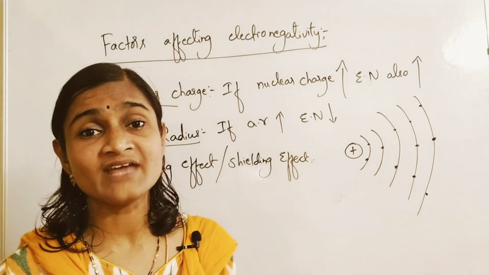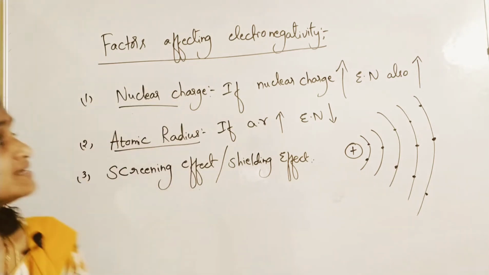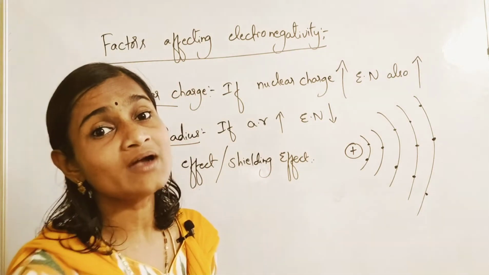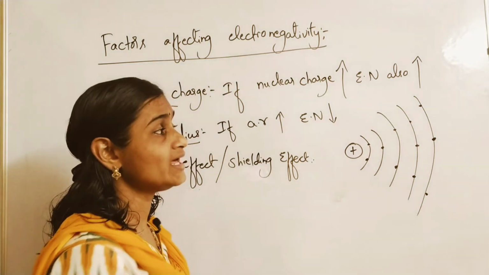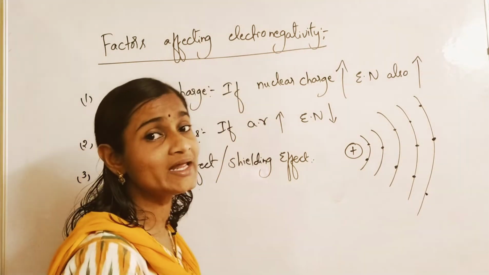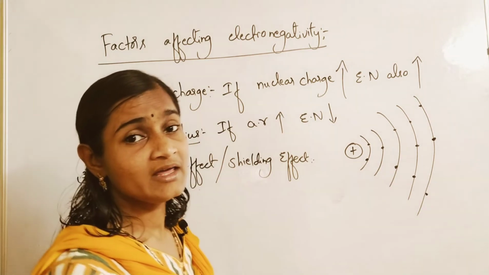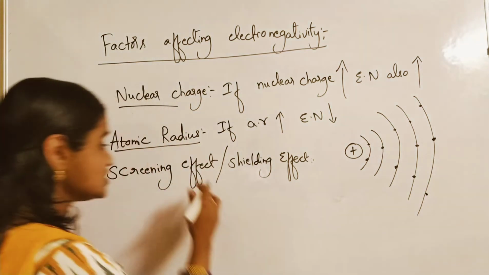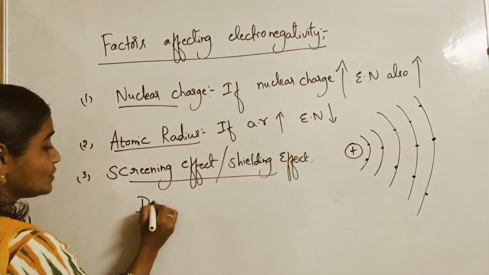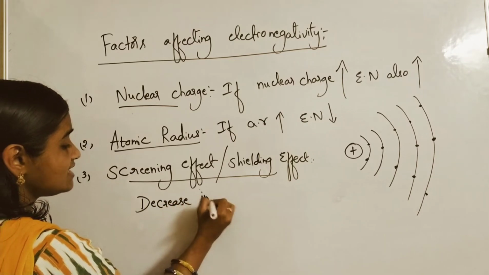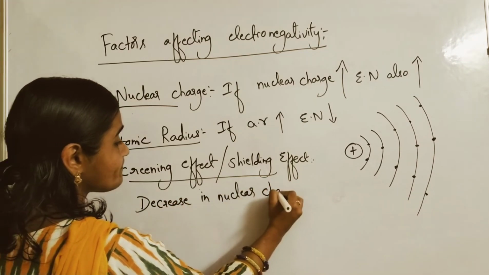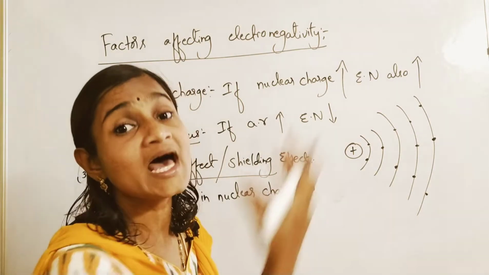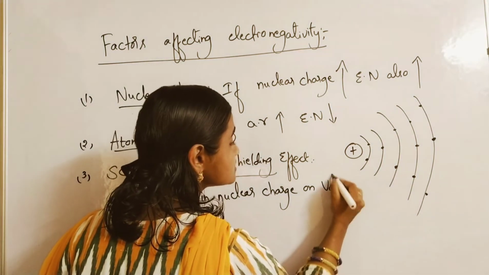Okay, now please understand carefully. If nuclear charge decreases, what happens? Electronegativity also decreases. Here one more thing you have to understand: the tendency of attracting electrons is called electronegativity. If nuclear charge decreases, what happens? Because of the shielding effect. What is the shielding effect? It is the decrease in nuclear charge. Focus on whom is decreased? Focus on last orbit electrons, on valence electrons.